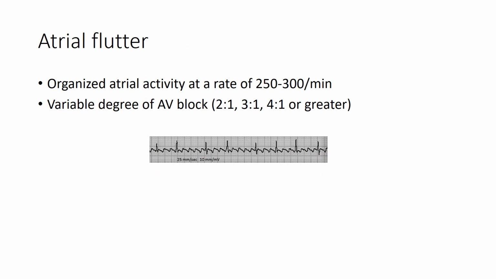In atrial flutter, there is organized atrial activity at a rate of 250 to 300 beats per minute, and there is a variable degree of AV block, which can be 2:1, 3:1, or 4:1 or greater. The ECG strip shown here depicts the typical sawtooth waves seen in atrial flutter.